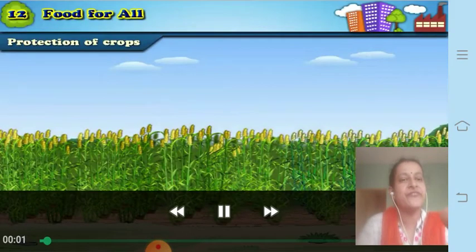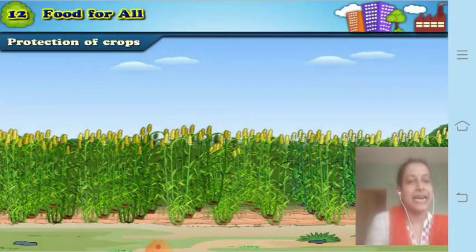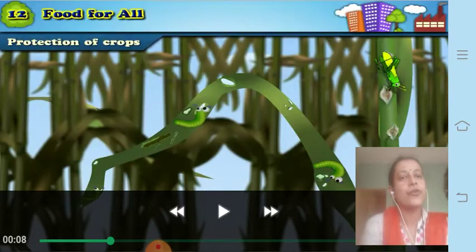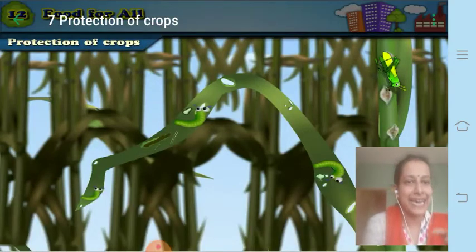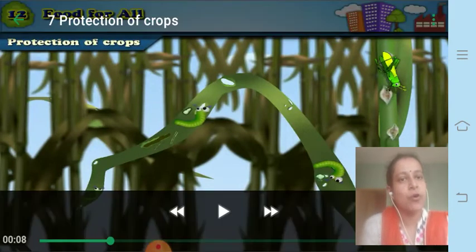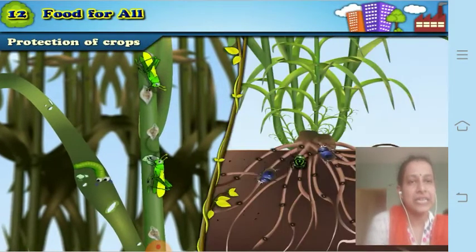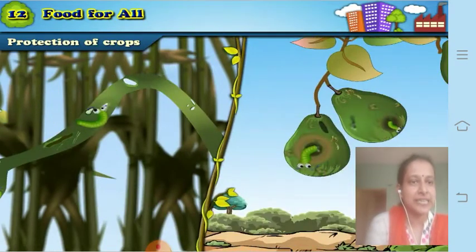A standing field can be attacked by various pests like rats and mice, and these insects or other pests can attack the stem or the roots of the plants, and even nibble away the leaves as well as eat into the fruits. You can see the various insects here.